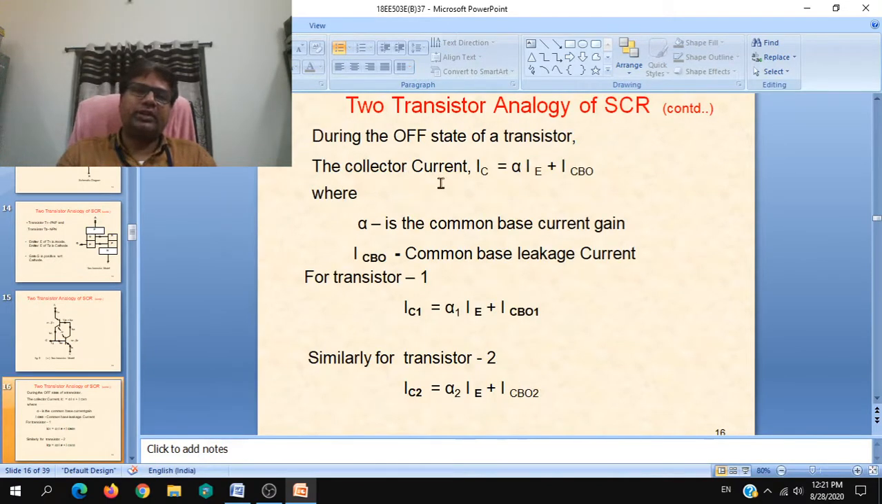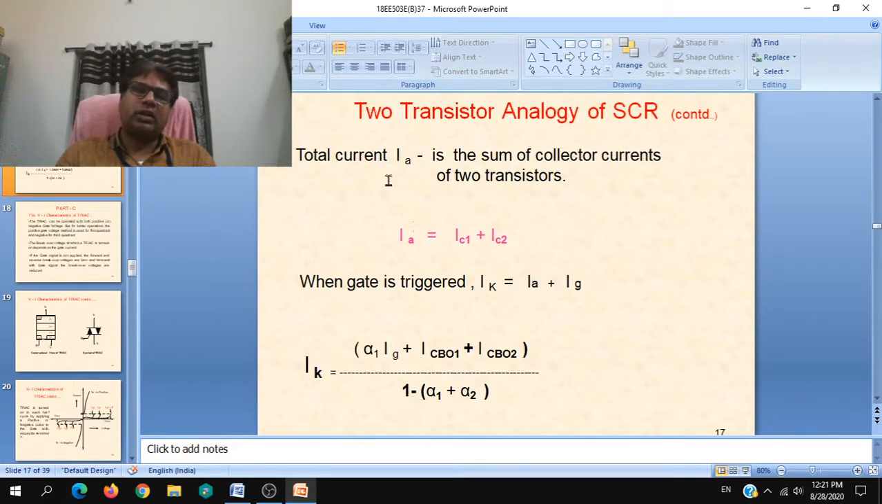During the off state, the common collector current equation, right? IC equals alpha IE plus ICBO. Likewise, IC1 is alpha 1 IE plus ICBO1, and similarly for transistor T2. Next, the total current IA is the sum of the collector currents, obviously IC1 plus IC2. So when the gate is triggered, more current will flow into the base of the second transistor, and IK will increase. IK will be simply IA plus Ig.